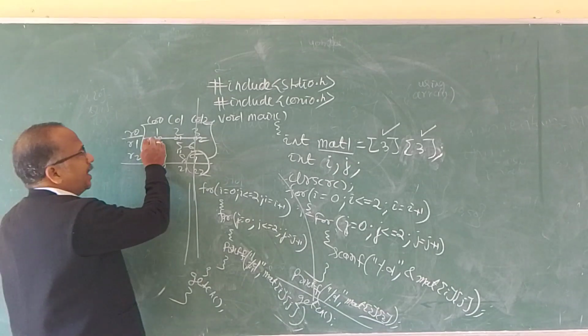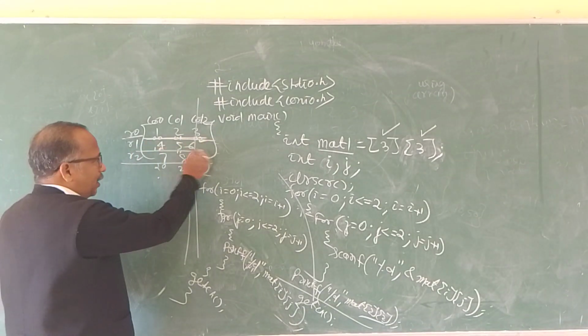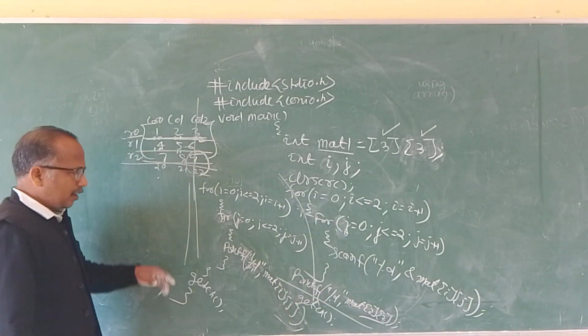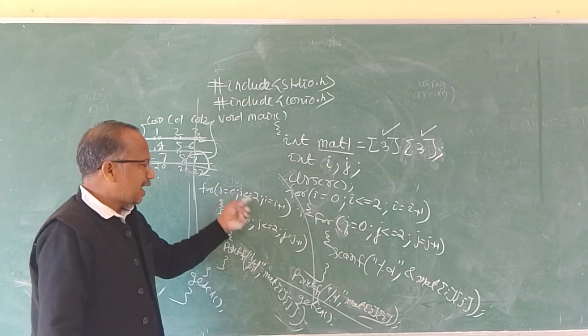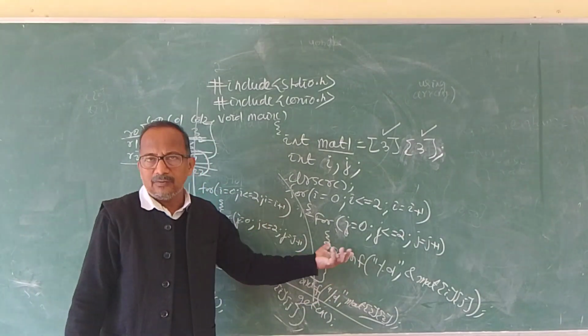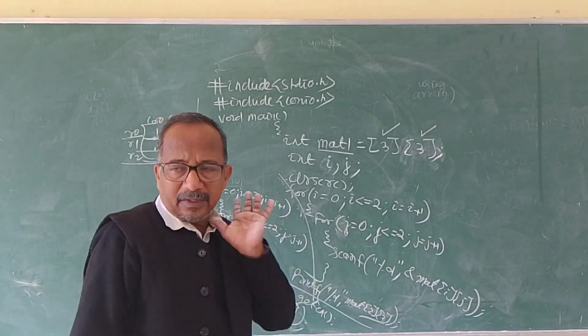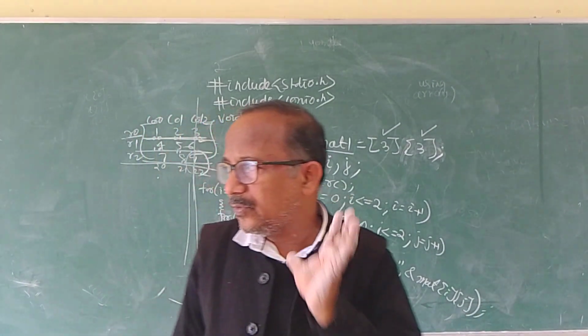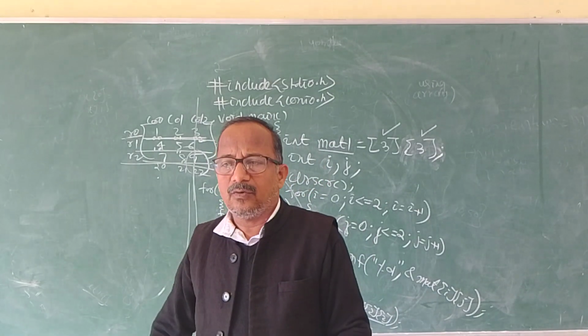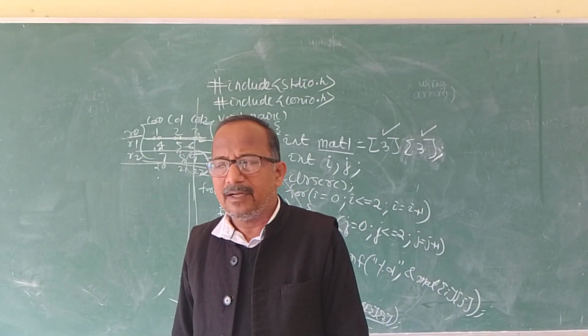Accordingly, first it will input the first row, then the second row, then the third row. So it will print the matrix accordingly, whatever values you have entered. So we will stop here. Let us just recap whatever we have discussed so far.